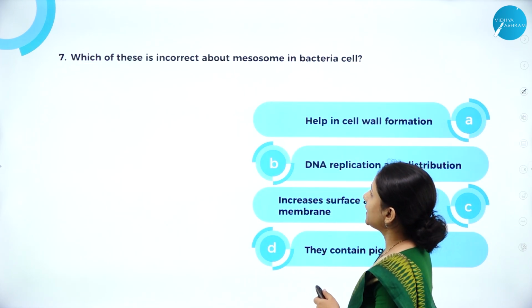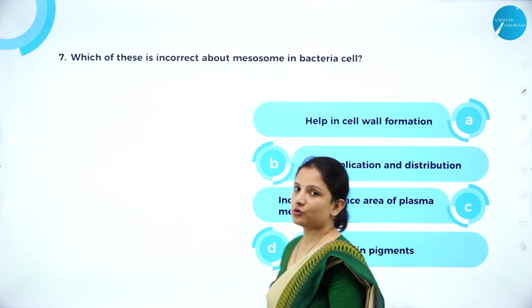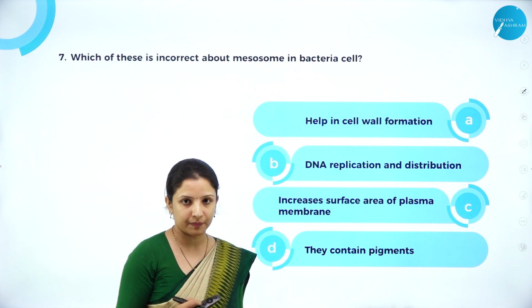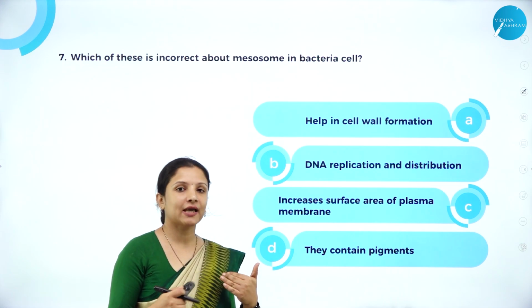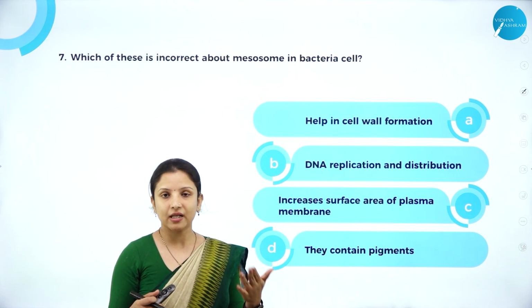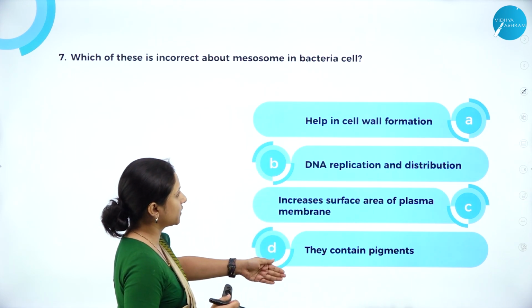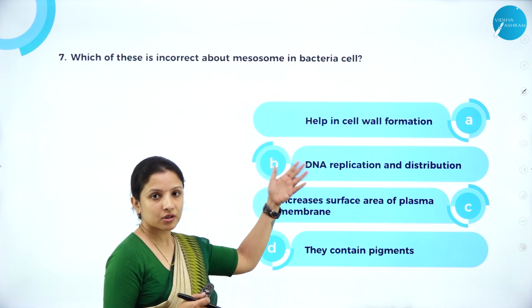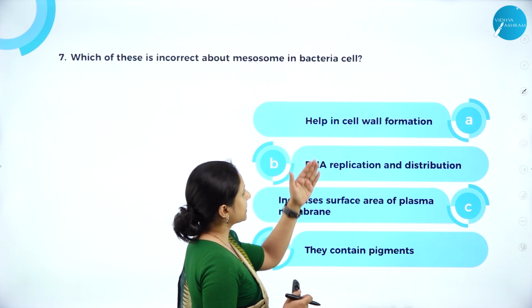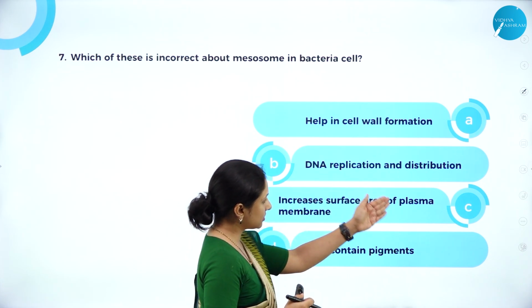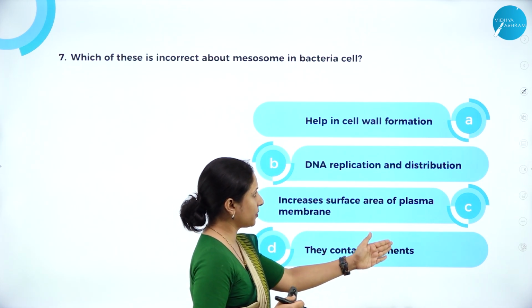Next question, which of these is incorrect about mesosome in bacteria? So we know that mesosome is nothing but the infoldings of the plasma membrane. These mesosomes can be in the form of vesicles, tubules, and in the form of lamella. So we'll look into these four options and find out which is not true about the mesosome. Help in cell wall formation, DNA replication and distribution, increases surface area of plasma membrane, they contain pigments.